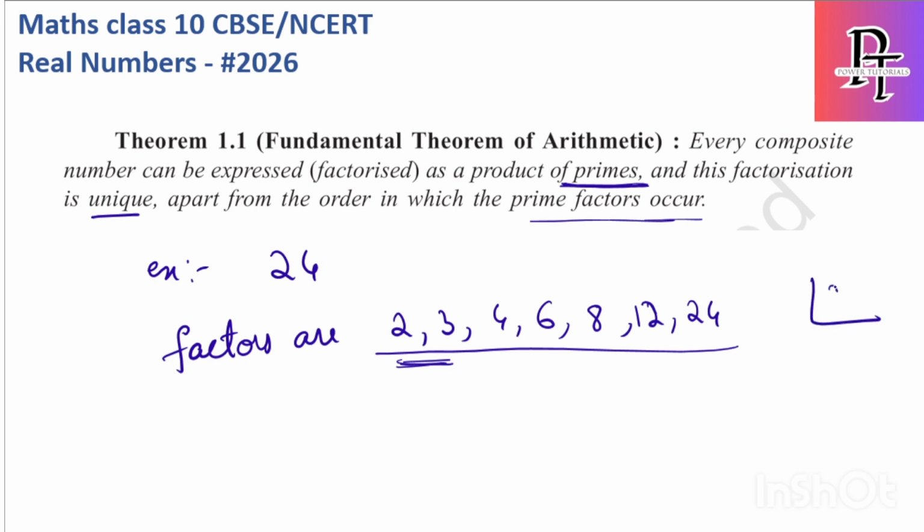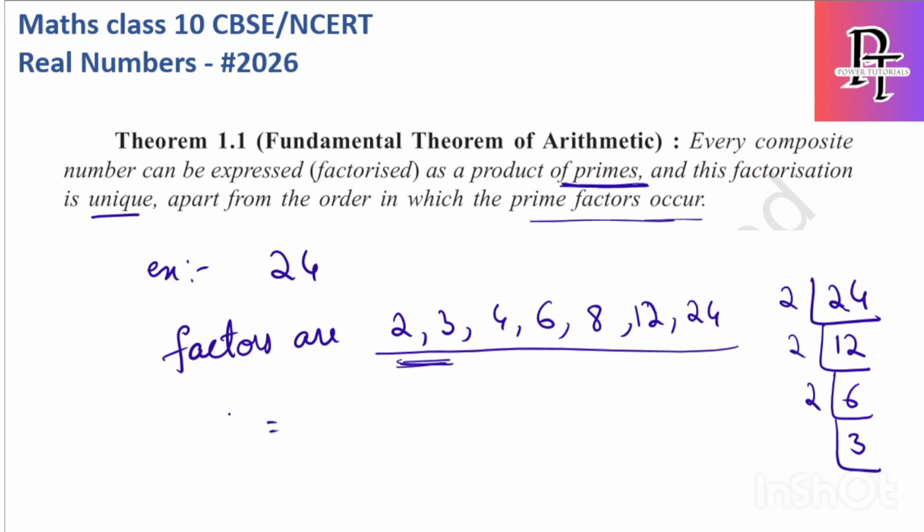We write the number 24 and check for the least positive number by which it can be divided. 2 can divide it, so 2 twelves are 24. Again check: 2 can divide 12, 2 sixes are 12, again 2 threes are 6, and 3 is a prime number, so it cannot be divided further. So it is 2 into 2 into 2 into 3.